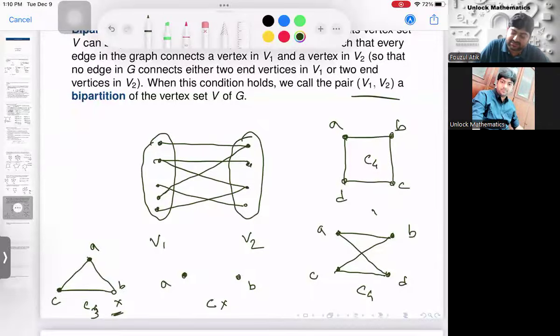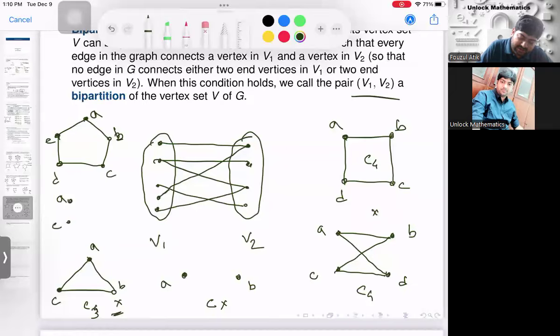But C4 is. I'll draw one more graph, maybe C5. You check whether this graph is bipartite or not. A, B, C, D, E. Is it a bipartite graph? You check. A and C are in one set, and in the other set it is B, then D, because B and D are not adjacent.